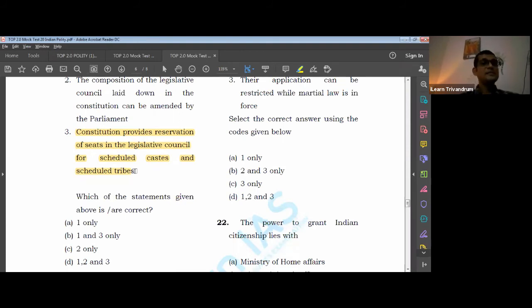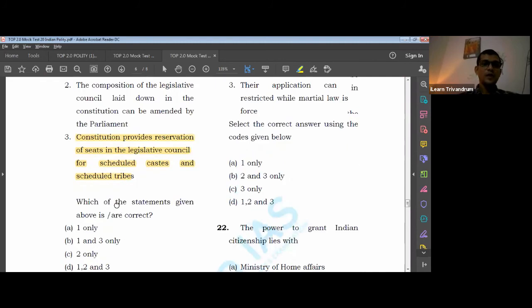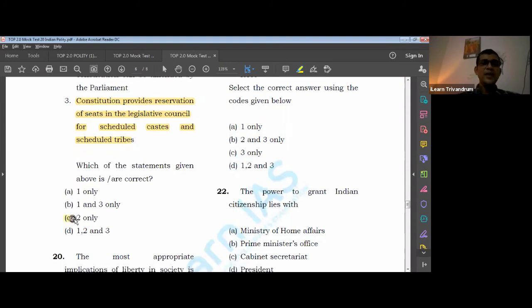The Rajya Sabha represents the states, not the population, so there also there is no reservation for SC and ST. The answer here: 3 is wrong and 1 is also wrong. The answer should be 2. All right, so that is the answer here. Come to the 20th question.